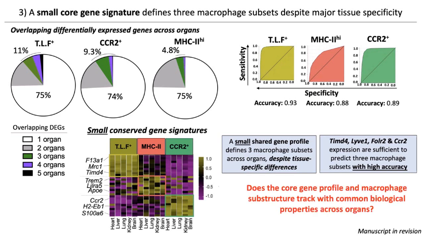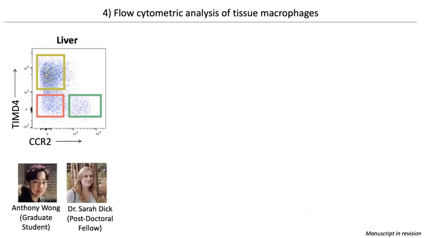So then the next critical question was, while single cell provided us with the macrophage classification with a small conserved aspect, we wondered whether it can also track with common biological properties. So the biological work in the next 2 slides was performed by a graduate student and postdoc in the lab.